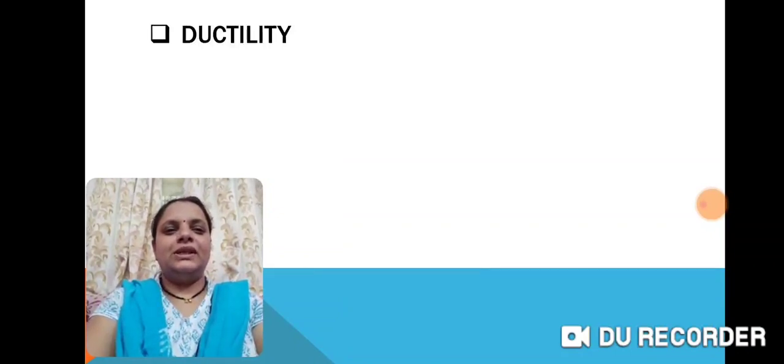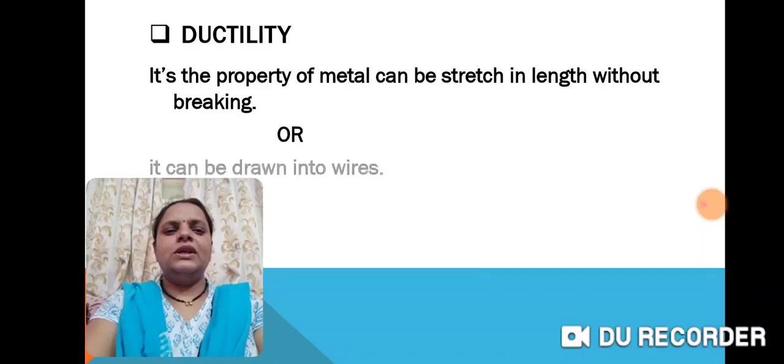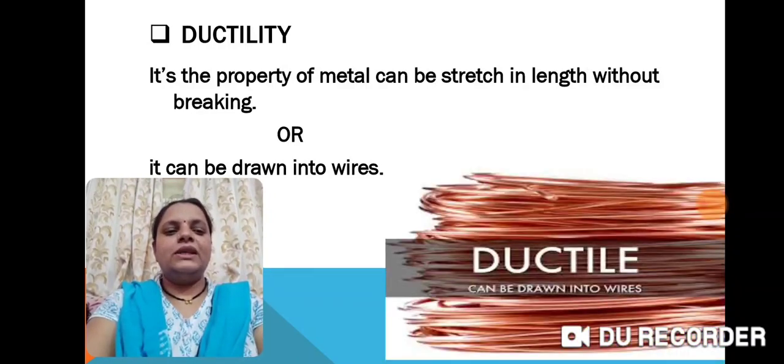Next property, ductility. As its name has duct, that means wires. So it's a property of metal that it can be stretched in length without breaking. Means you can increase its length without breaking, or in easy words, it can be drawn into wires. This property is called ductility. So wires can be made from this.